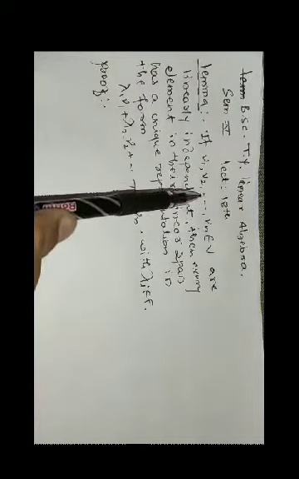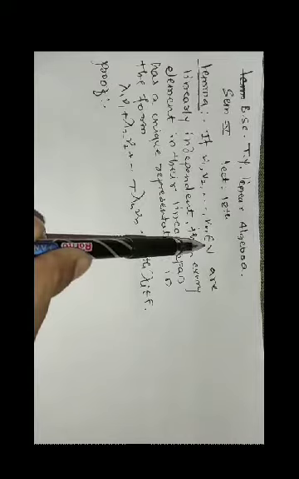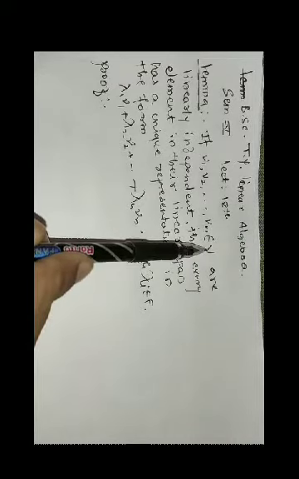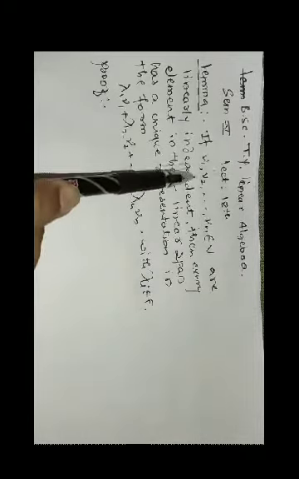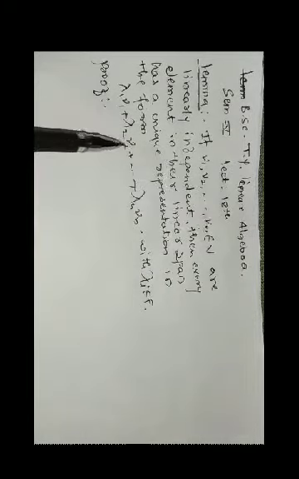Then the elements of V can be represented in a unique form, and that unique form is lambda 1 v1, lambda 2 v2 up to lambda n v_n, where each lambda i is a constant belonging to the field F. This representation is unique.